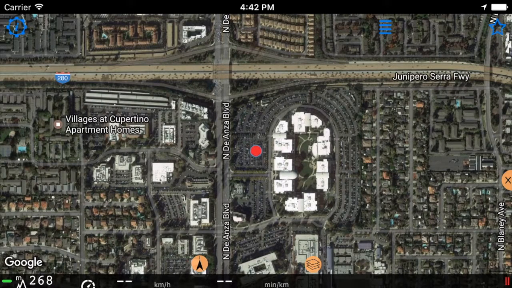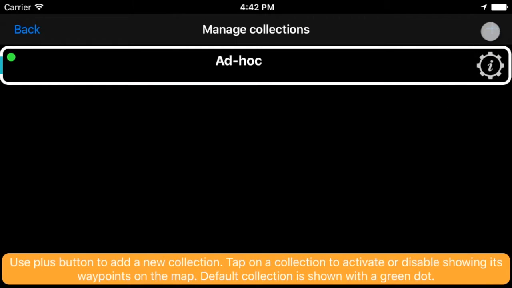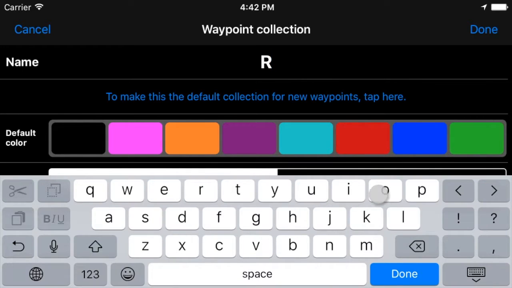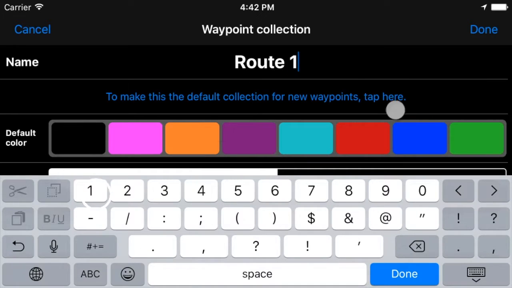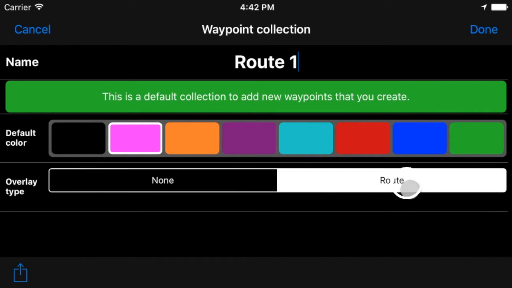I also want to create a new waypoints collection to be my road. Menu, waypoint collections, plus, and let me name it road 1. Let me make it a default as well, so new waypoints will be added into this collection. That's what I want. And give it some pink color. I also want to set this collection as a route.